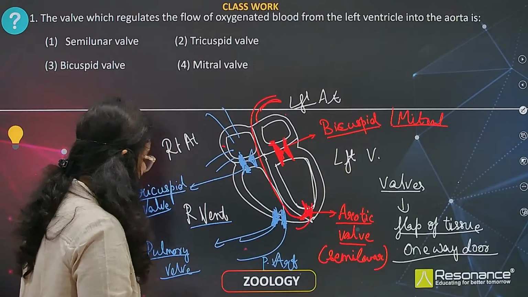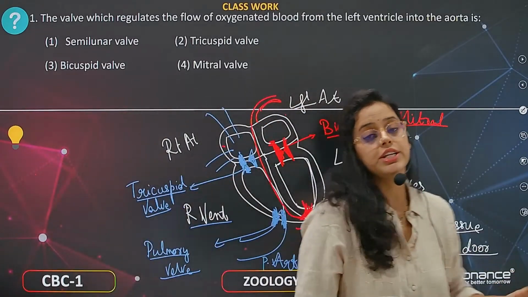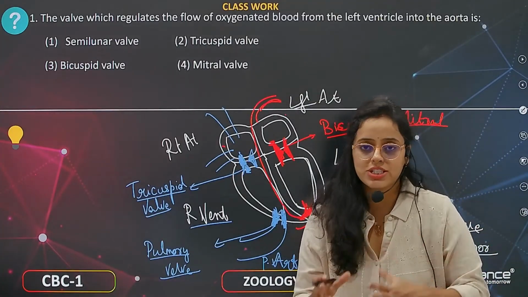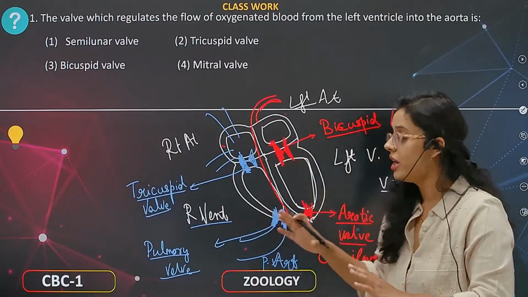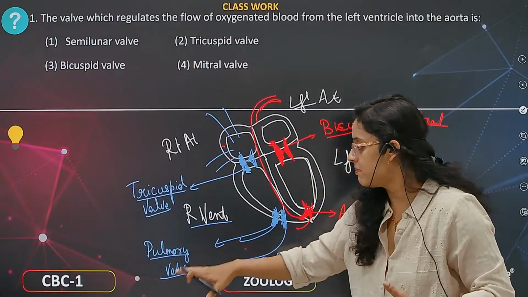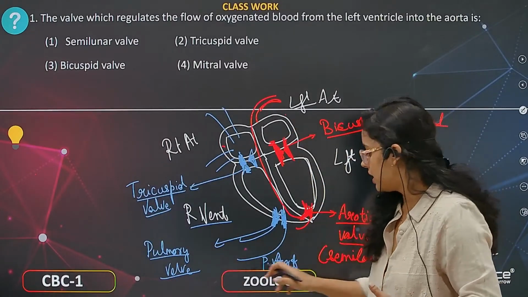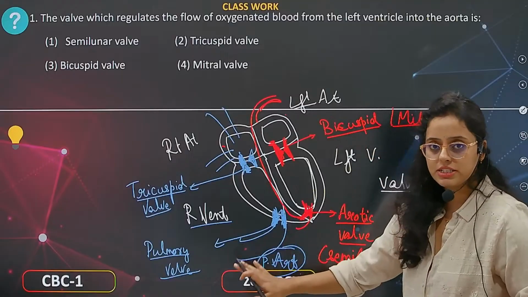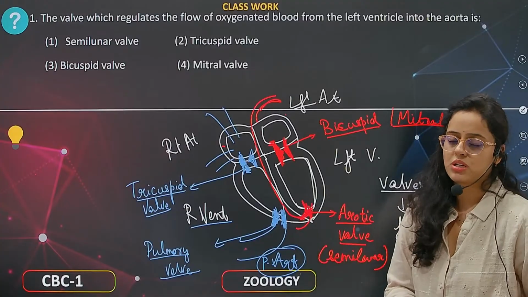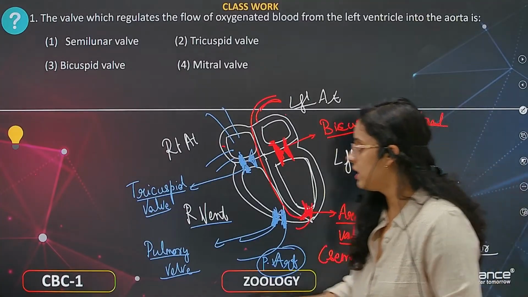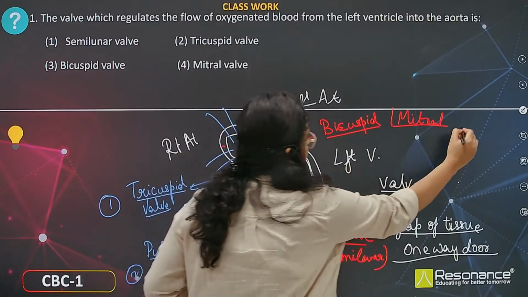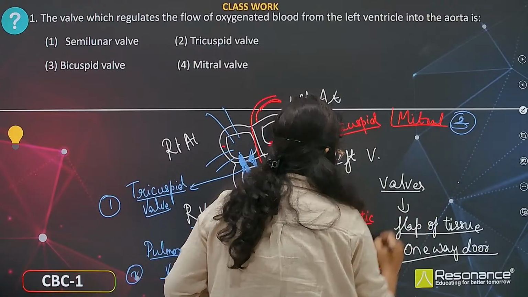Now the blood enters from the pulmonary artery to the lungs where exchange takes place. Now the blood becomes oxygenated. Now this oxygenated blood comes to the heart through the pulmonary vein. So this is the pulmonary vein and this is the pulmonary artery. Don't get confused. Earlier I mentioned a wrong name. So we have a total of four valves: tricuspid valve, pulmonary valve, then bicuspid valve, and aortic valve.